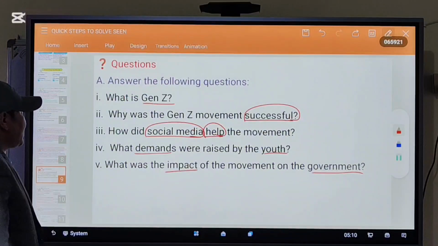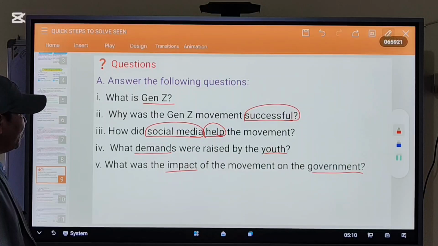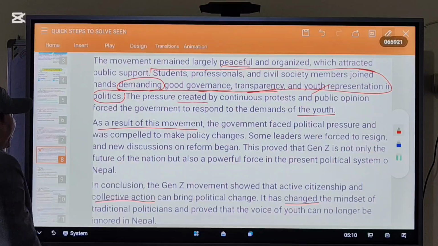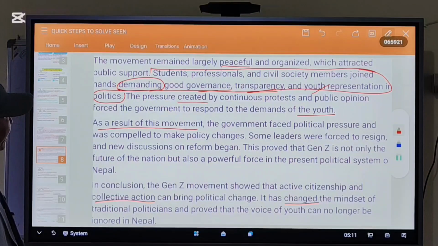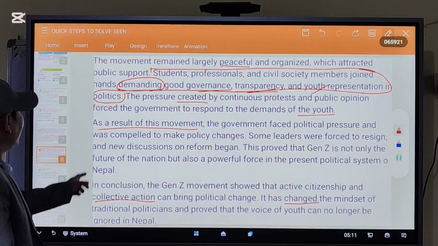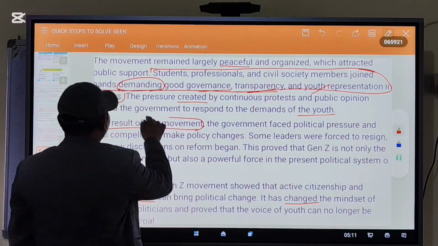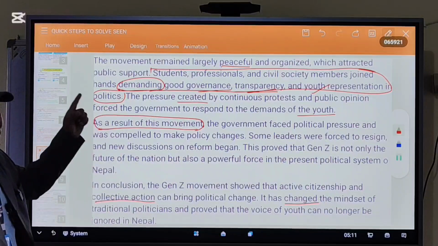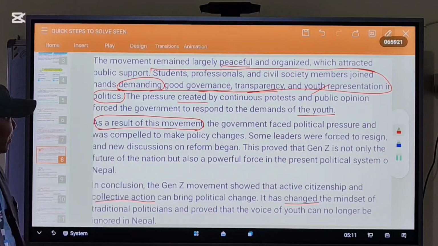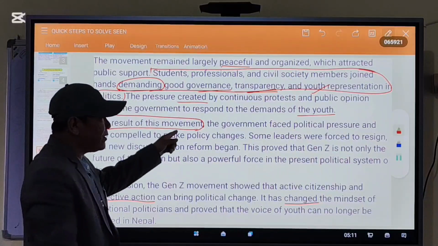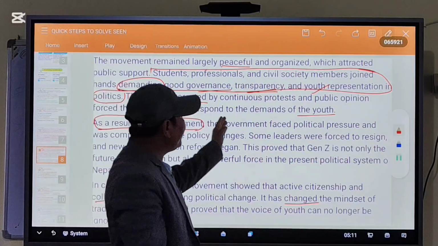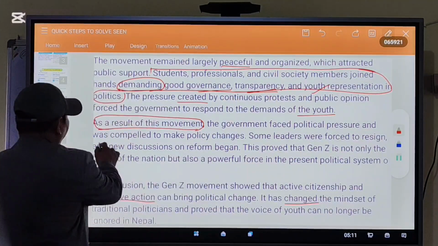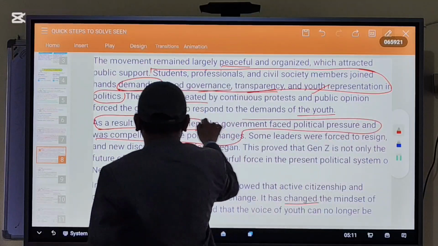Now the last question. What was the impact of the movement on the government? See the word impact. As a result of this movement, it means impact. As a result of this movement, the government faced political pressure and was compelled to make policy changes. You can find the answer from here.